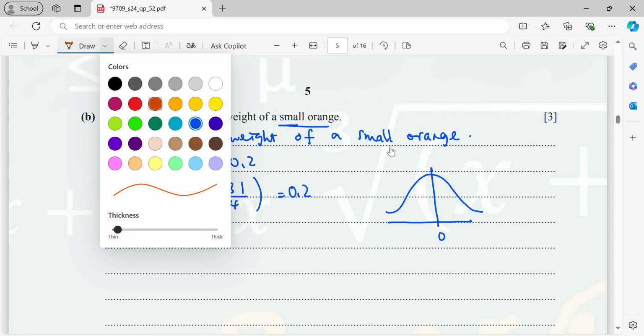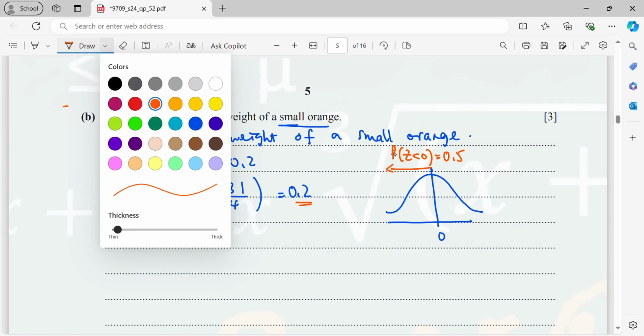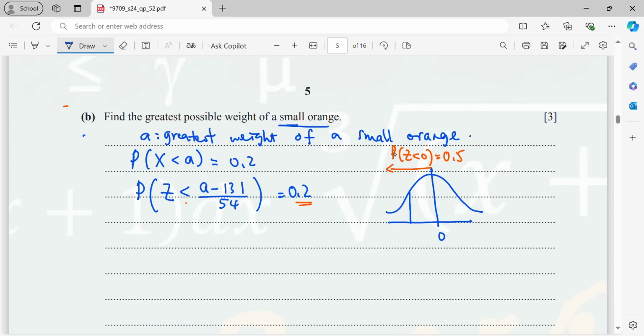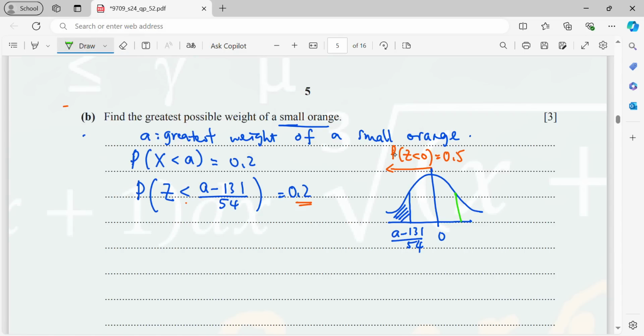Now sketch a graph. For your information, when it is P(Z < 0), it is 0.5. But now this is only 0.2 and it is less than, which means the region should be on the left side, because the probability is less than 0.5. So this line is (A minus 131) over 54, which means this is a negative value. So what I need to do is reflect it to the positive side, which means you have to multiply by a minus to the existing value.